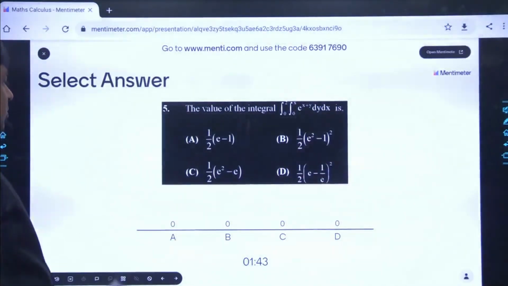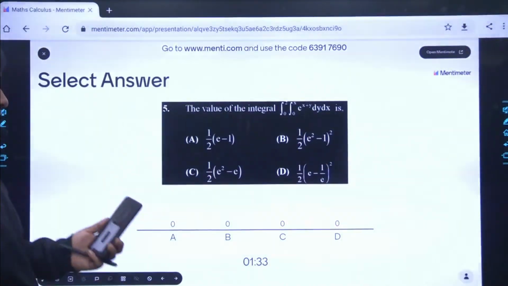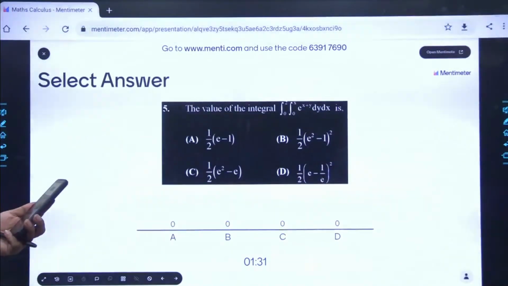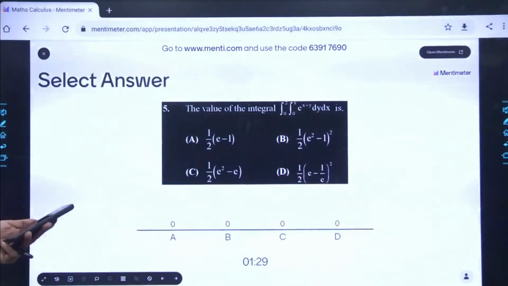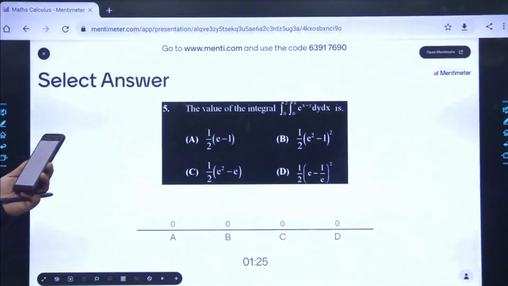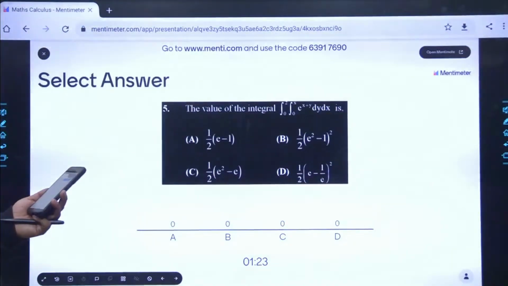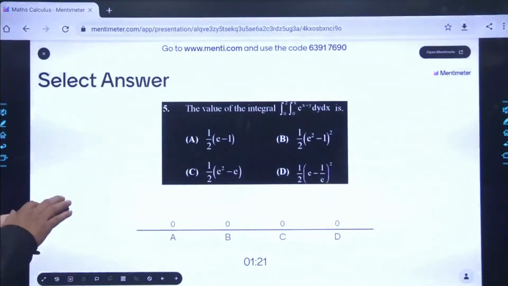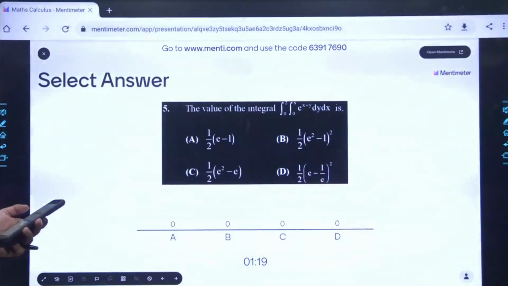I would like to have the input from each one of you. Again, this carries 2 minutes. Within 2 minutes, you have to give the best answer for this given question. As these questions are also shown in Menti, you can take the reference of the above page. And again, you can play along with me.